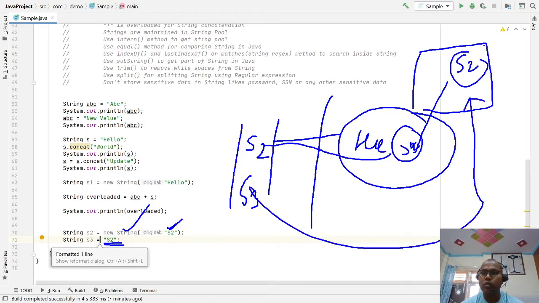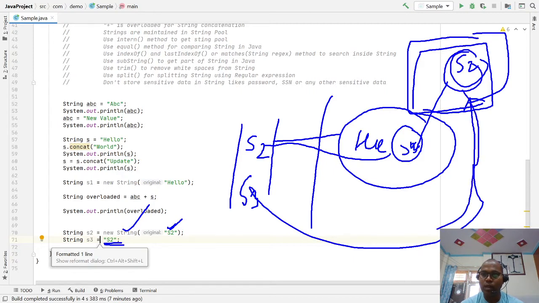But this constant pool memory does not contain any duplicates. If s2 is already available, it assigns the same reference to the variable. So for s3 equal to "s2", no new object is created because s2 is already available in the pool memory.